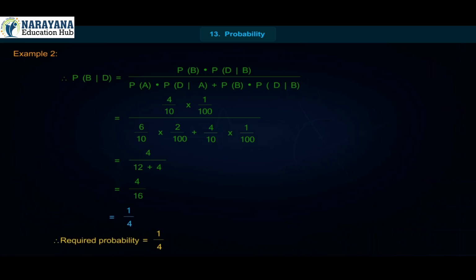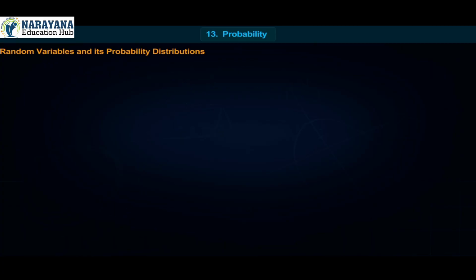Therefore, required probability is equal to 1/4.